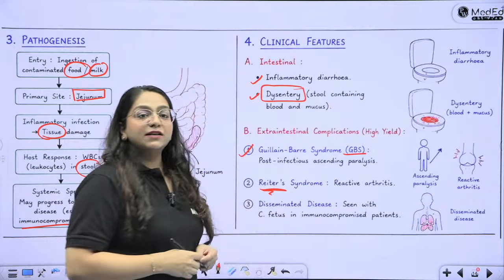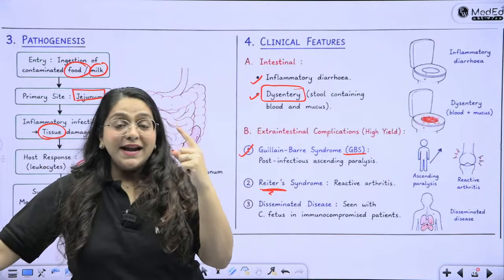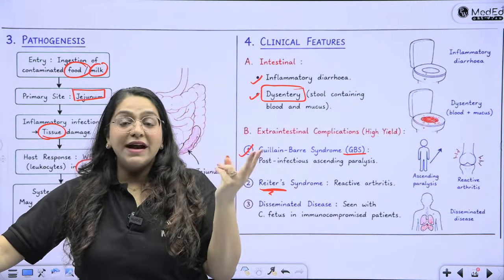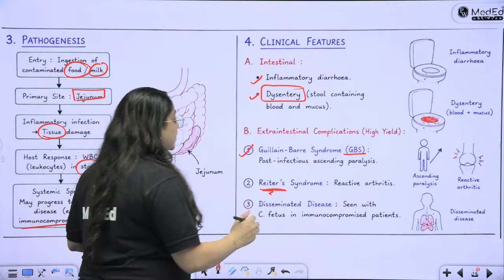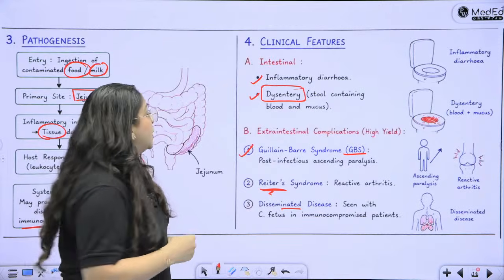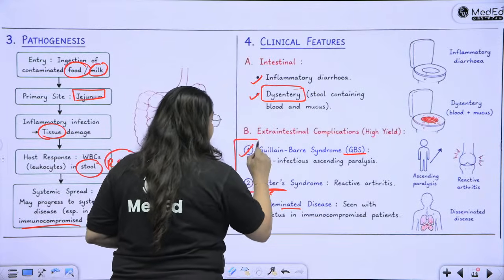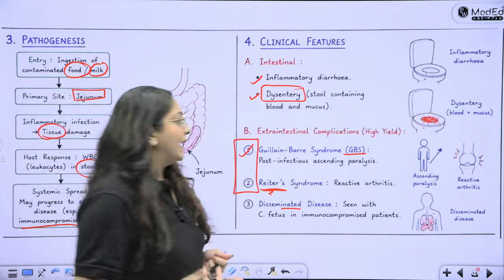What is Reiter's syndrome? Can't see, can't pee, can't climb a tree. So there's keratitis, can't see, can't pee, urethritis, can't climb a tree, arthritis. Okay, so reactive arthritis or Reiter's syndrome, and disseminated disease which can be seen in immunocompromised people. So please remember, GBS and Reiter's syndrome are classically associated as complications of Campylobacteriosis.